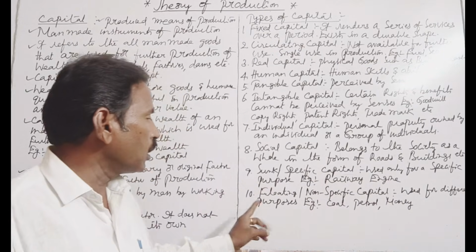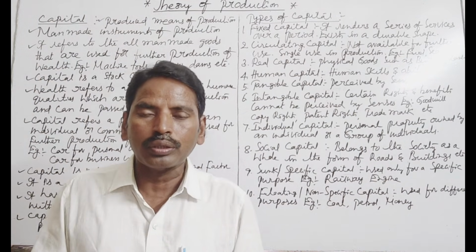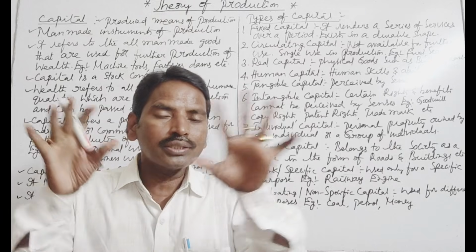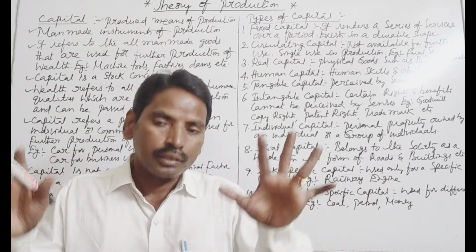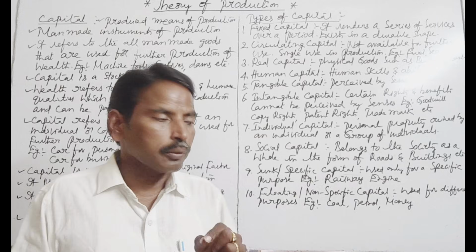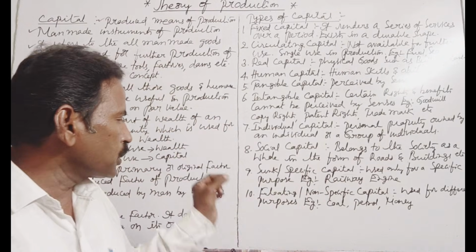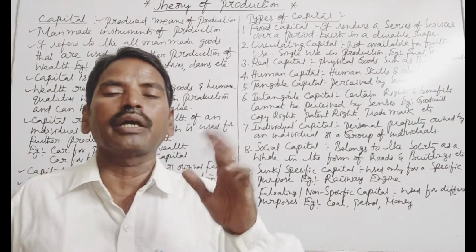For example, coal has several uses, petrol has several uses, and money can be used for several purposes. That capital is known as floating capital or non-specific capital.